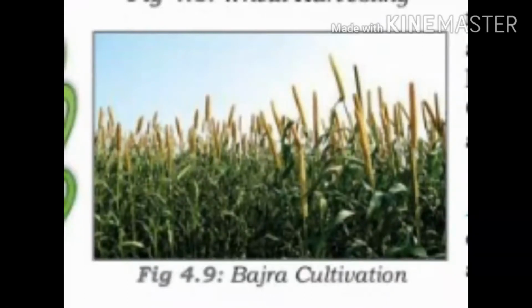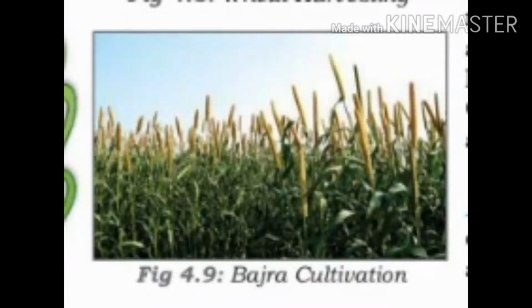Clear? Then soil. Sandy soil is suitable for growth. Then the major producers of the world are India, China and Nigeria.